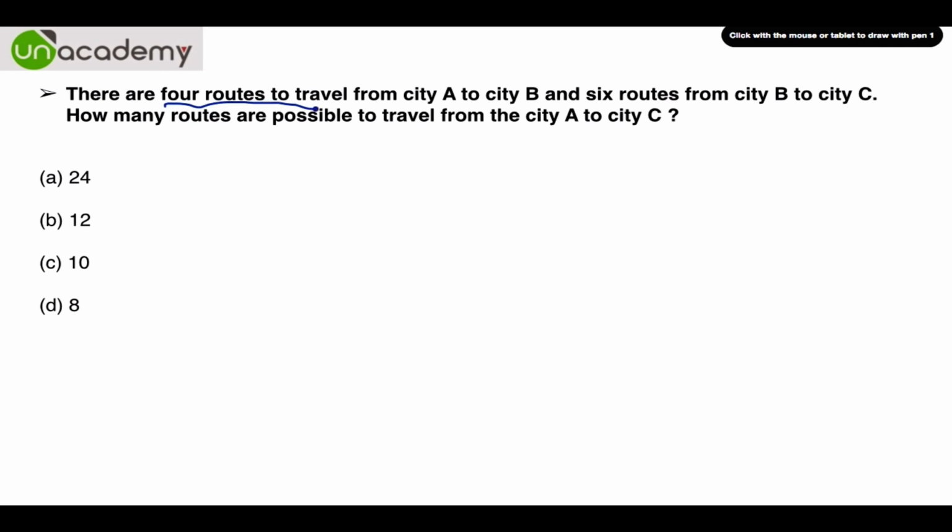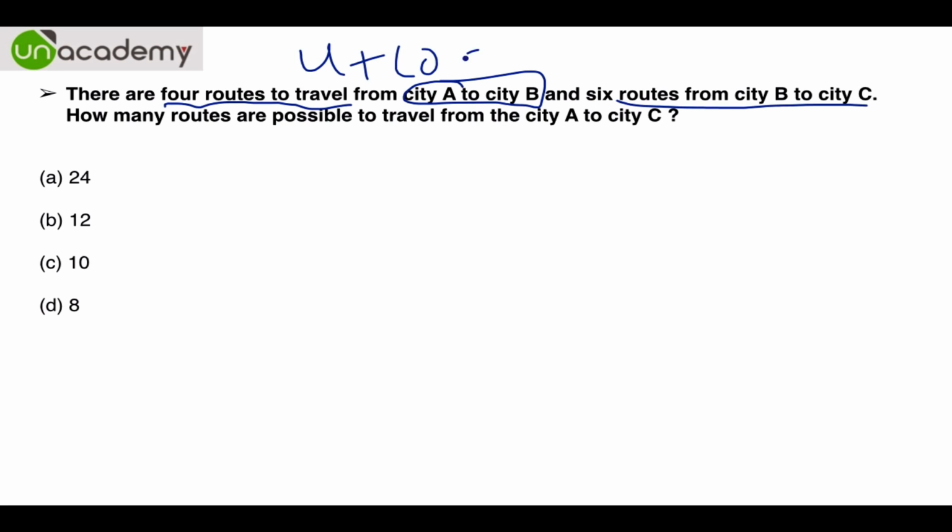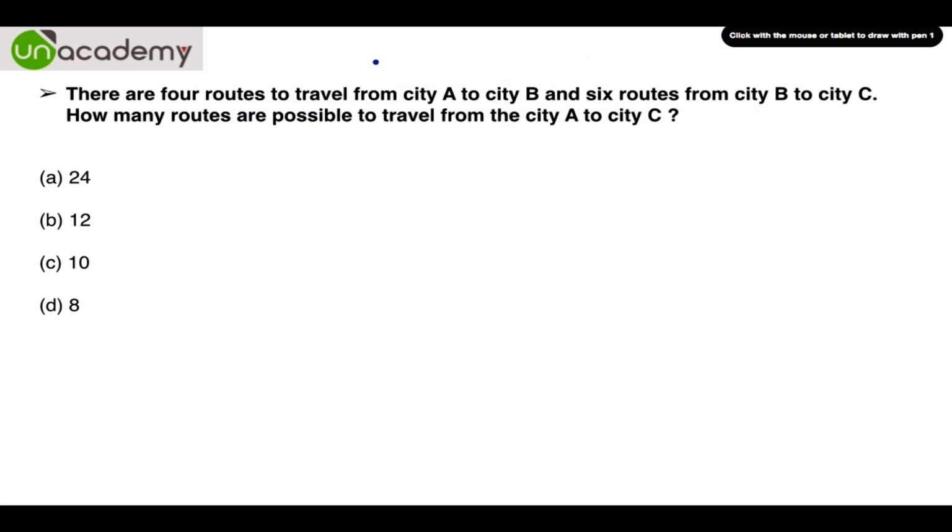Then there are 4 routes to travel from city A to city B and 6 routes to travel from city B to city C. See, people get confused in it. It's very simple. Don't make the answer 10. This is completely wrong. Here the answer will be 4 into 6, which is equal to 24.